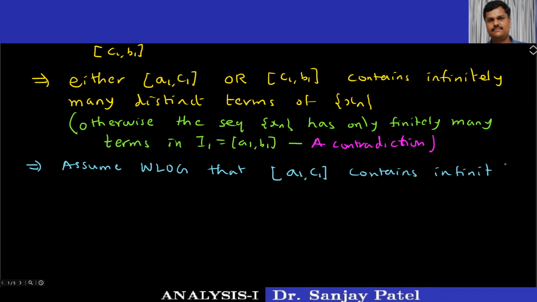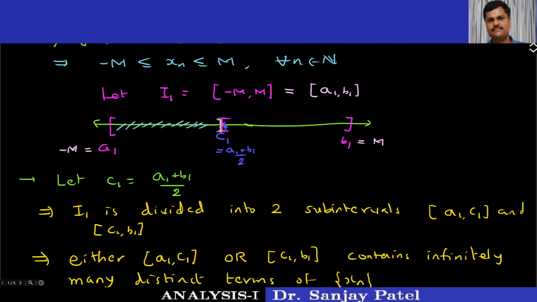Okay. Before I proceed, just note that the interval I1, which we have defined earlier, has length b1 minus a1, which is equal to what? m minus minus m, that is equal to 2m. You know how to find the length of an interval: right hand point minus left hand point. So m minus minus m is 2m. So this is the length of the starting interval I1.